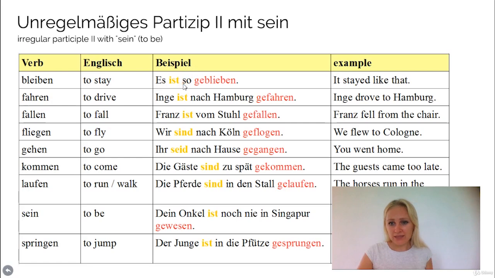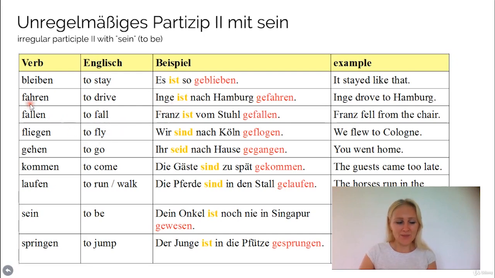So, by the way, means like that. This is the best translation for that. You cannot use the English so the same way as the German so, because many people start sentences with so, I would like to do this, and then they say in German so, ich möchte das gerne machen. But in German it does not work like that. The best translation from the English so, when you start a sentence, for example, would be also in German, just also. Okay, but so means actually like that in German. Just not to confuse it with the English so.